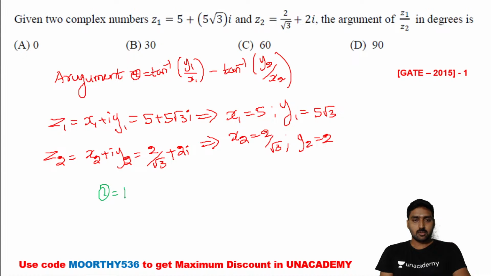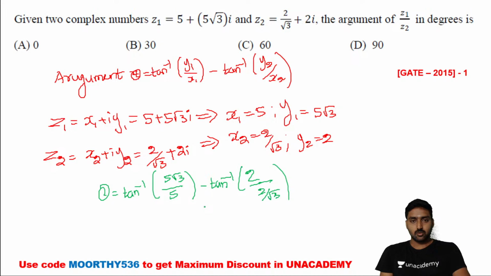Now theta is equal to tan inverse of y1 divided by x1, where y1 is 5 root 3, divided by 5, minus tan inverse of y2 divided by x2, which is 2 divided by 2 into root 3. Now the 2 cancels, the 5 cancels, and the value here is tan inverse of root 3 minus tan inverse of root 3.